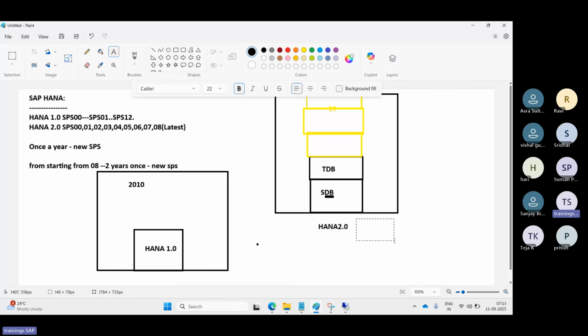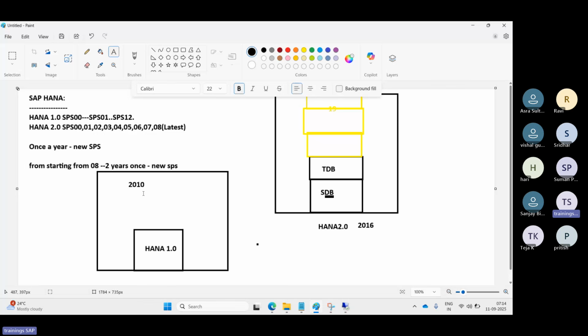HANA 2.0 had its initial release in 2016. This is the successor of HANA 1.0. HANA 1.0 is currently still running, but since this is the successor, they are not releasing new versions of 1.0. They are supporting only HANA 2.0. It's a multi-tenant database, so they have changed not just the database level.